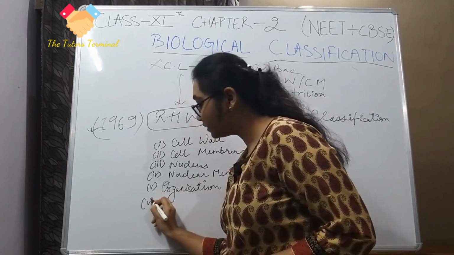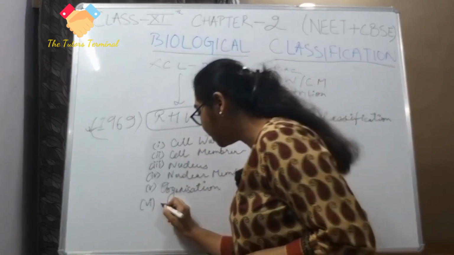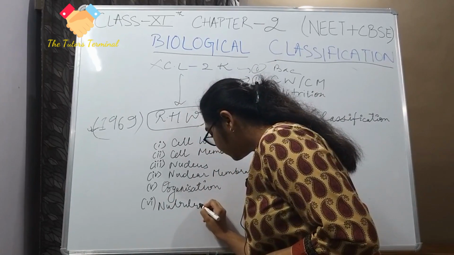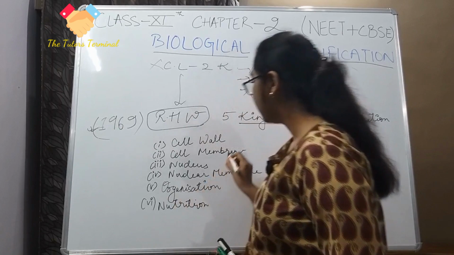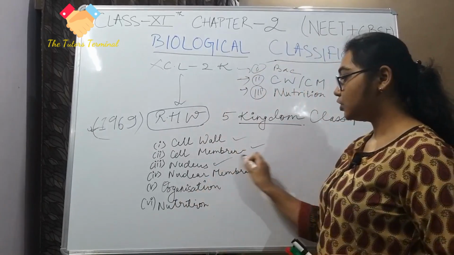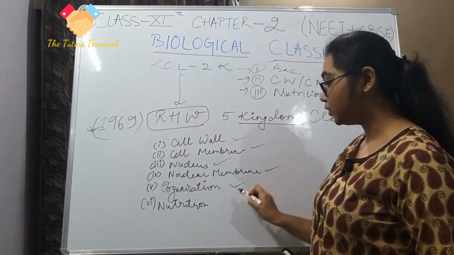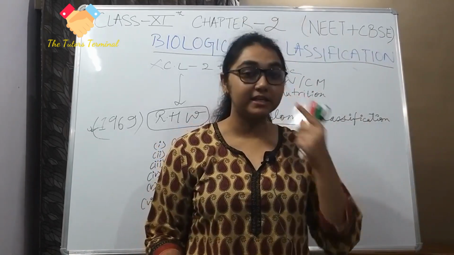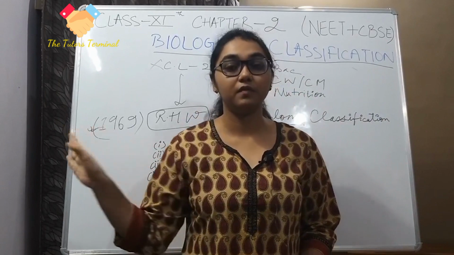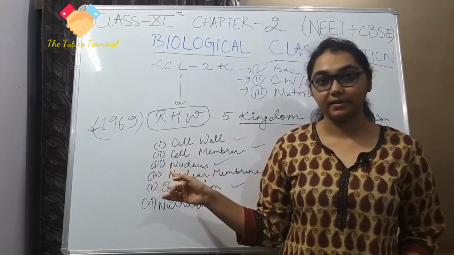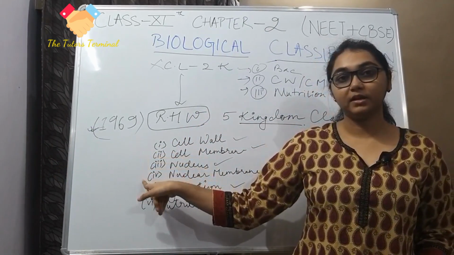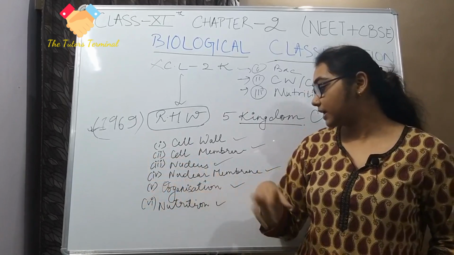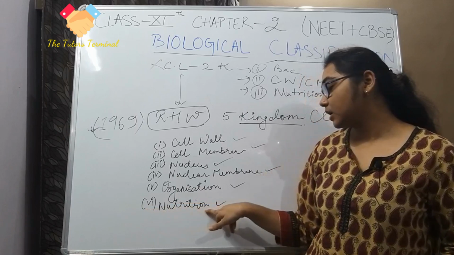And number 6, nutrition. He did his 5 kingdom classification with the help of these criteria: cell wall, cell membrane, nucleus, nuclear membrane, organization, and nutrition.